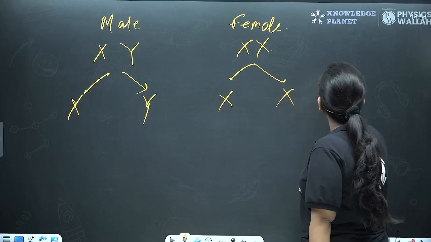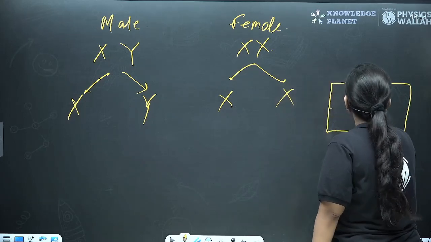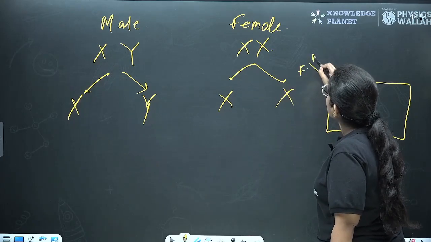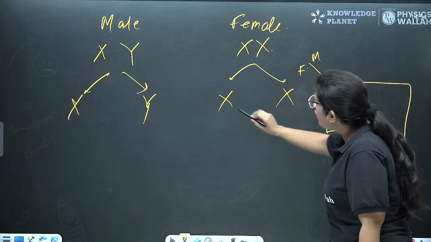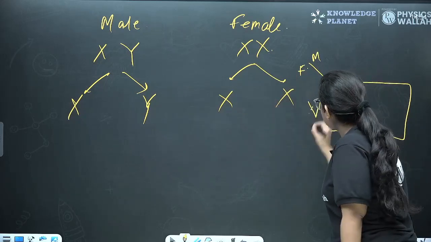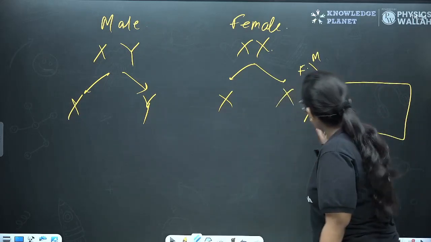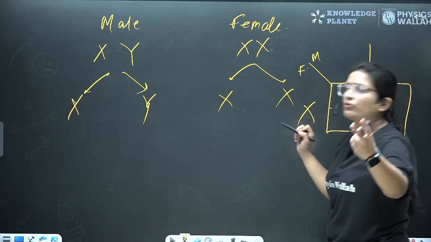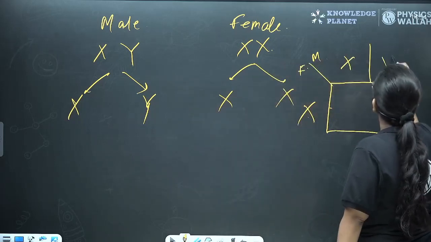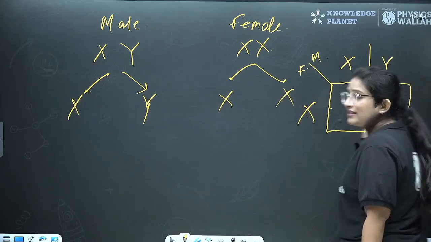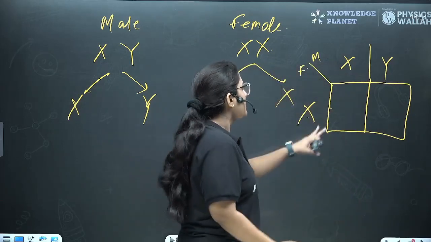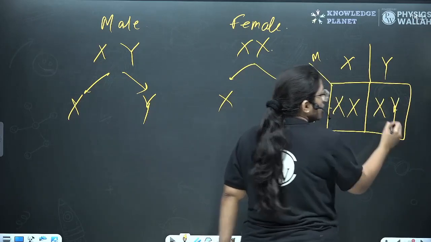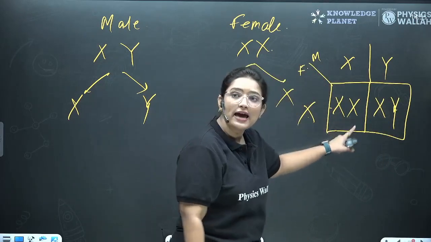Now, let's draw the Punnett square. Here we have the Punnett square. So here we are taking the female. This side is of a female and this is of a male. Now the female can only form an X, right? There is only one X, so we will write only X here. And here the male can form two gametes, so here it would be X or Y. Now when we see the cross here, you will notice that it could be XX or it could be XY. So the offspring could either have XX or XY.